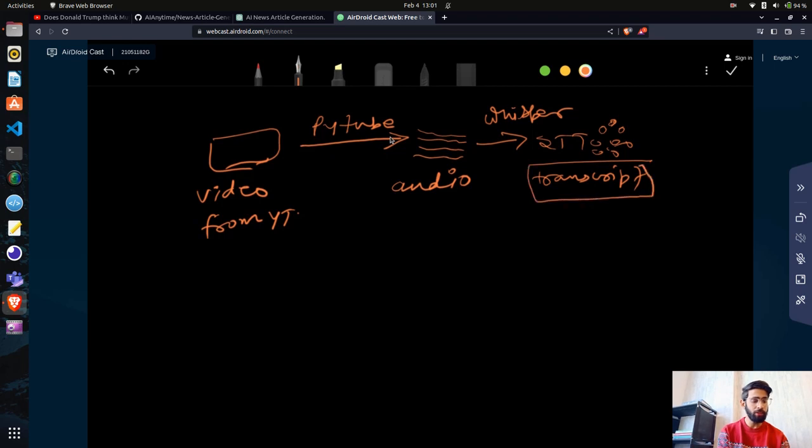Once we have the transcript, we'll do our prompt engineering, and we'll pass it to the DaVinci 3 OpenAI model, and then we'll get the news article.